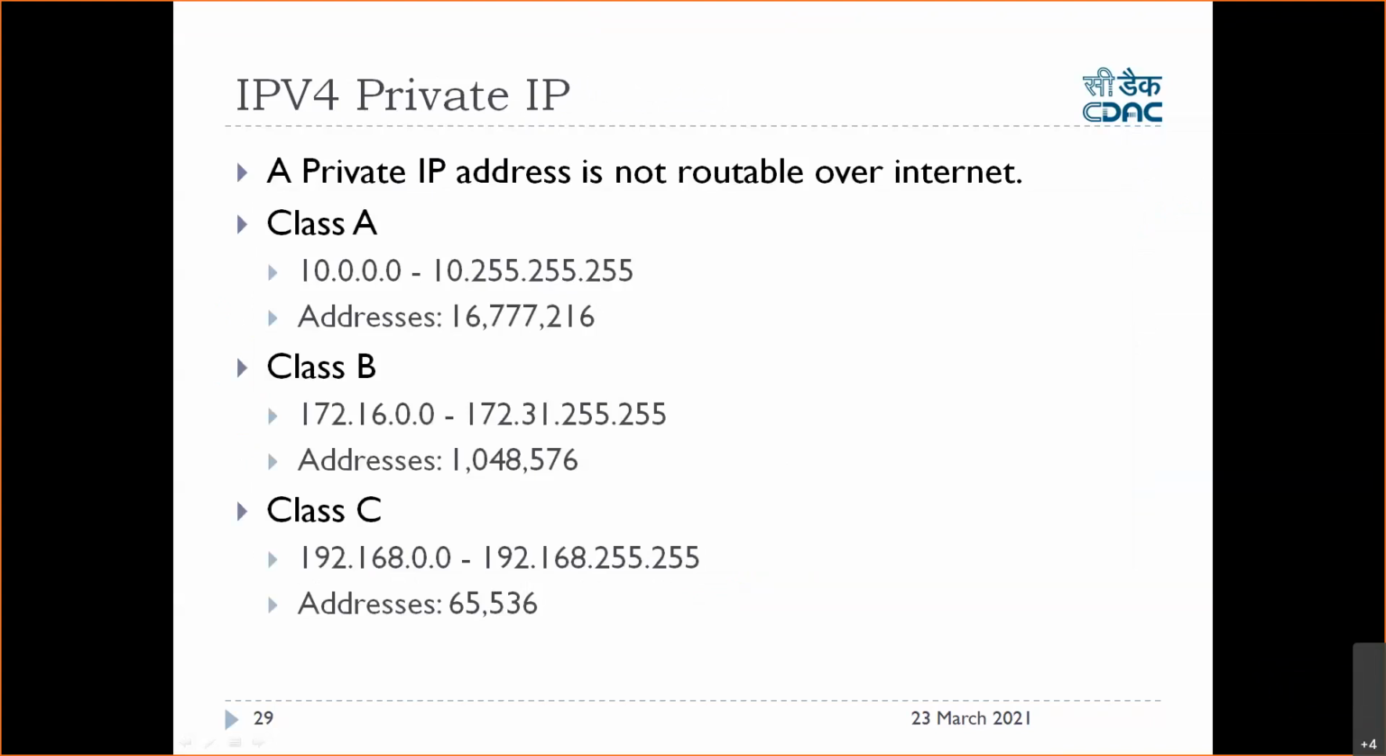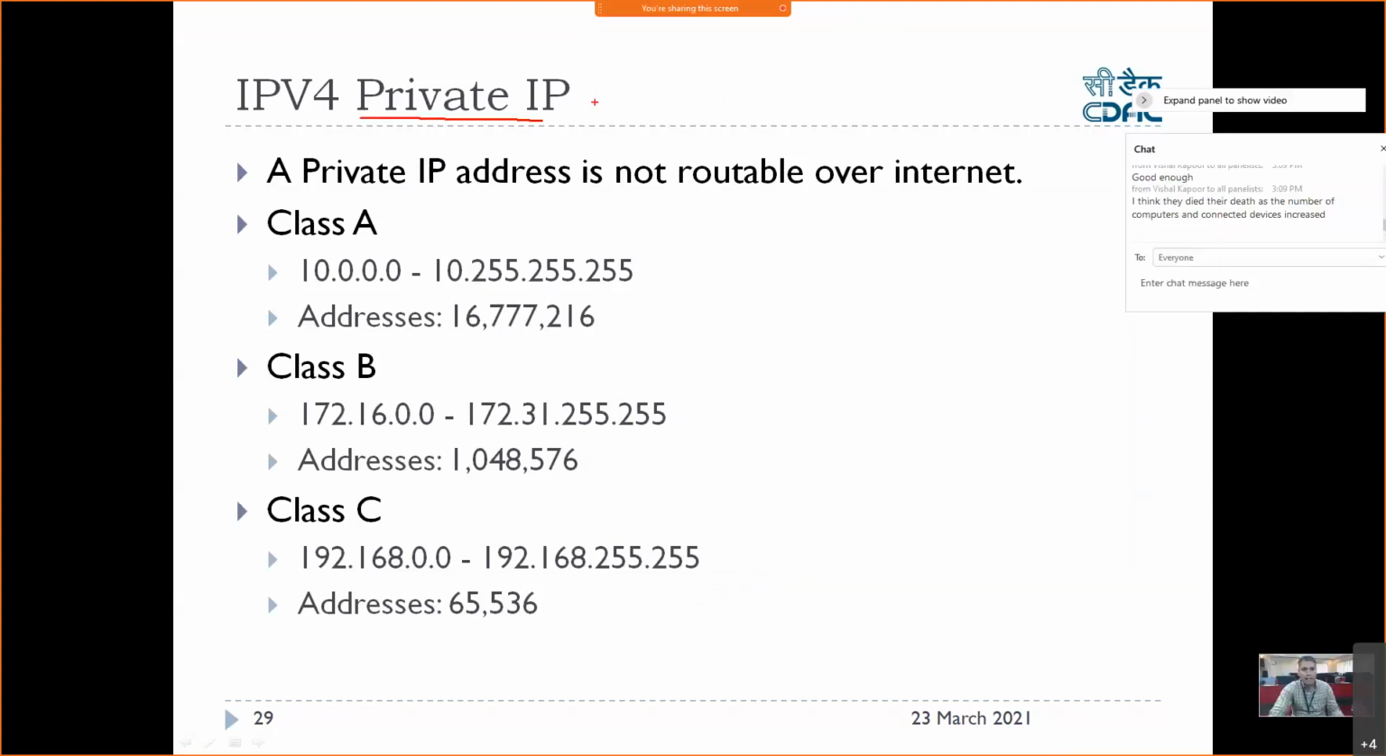Okay. Now let's talk about private IP addresses. In IPv4, we have something called private IP addresses. Now, what do you mean by a private IP address? A private IP address will not be available on the internet. It is only local to the organization. It is used for intranet, not internet, right? So these private IP addresses are not routable and not part of the internet.